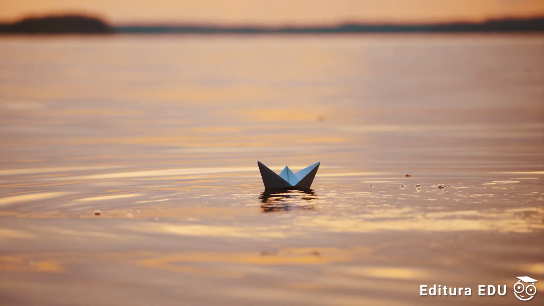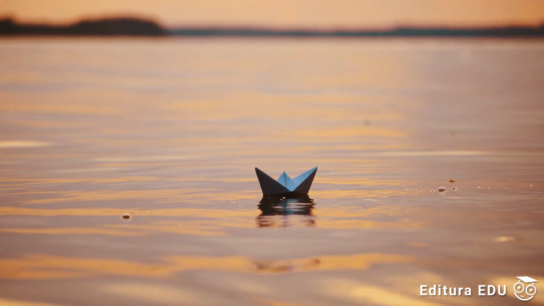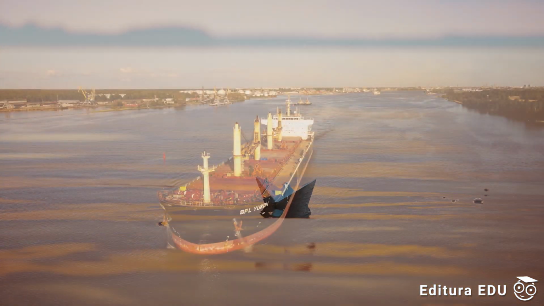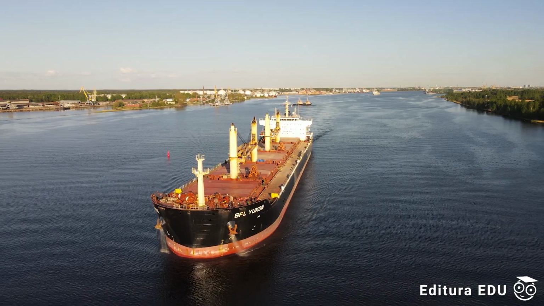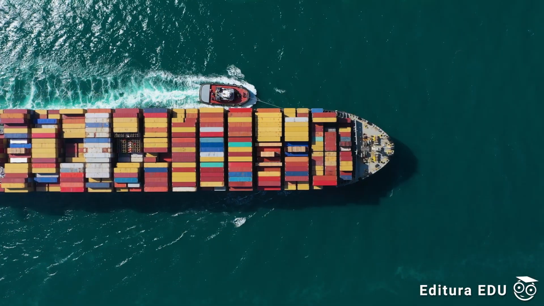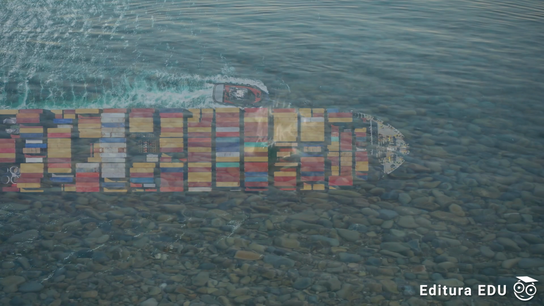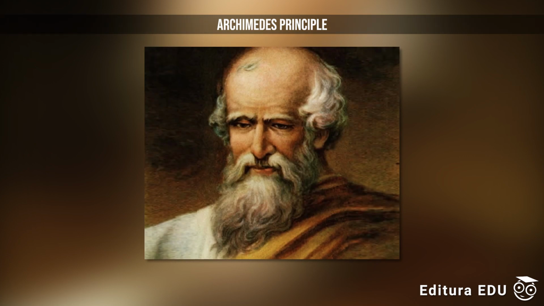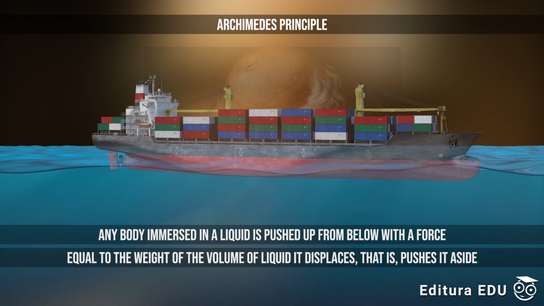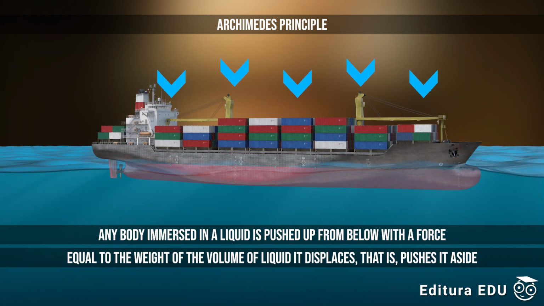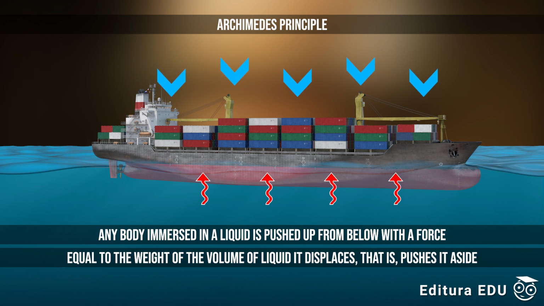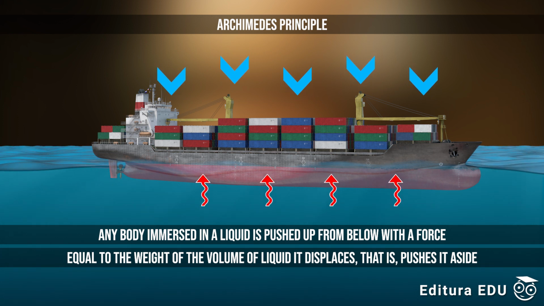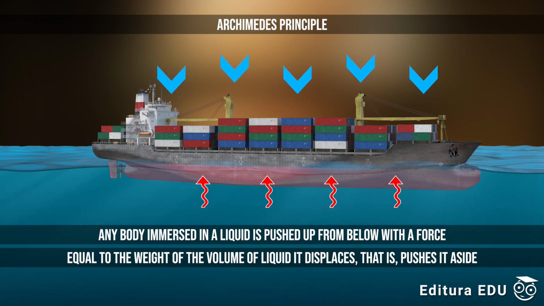Now let's think about a paper boat. Placed on water, it will float. The same thing happens with a real steamer. How does an object with such a large mass manage to float while a stone, however small, sinks rapidly? To understand better, you need to know about Archimedes' principle. This scholar of the ancient world discovered that any body immersed in a liquid is pushed up from below with a force equal to the weight of the volume of liquid it displaces, that is, pushes it aside.